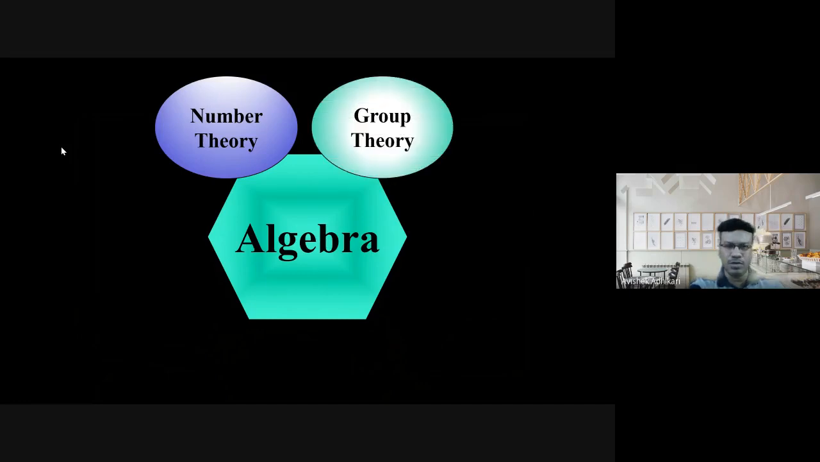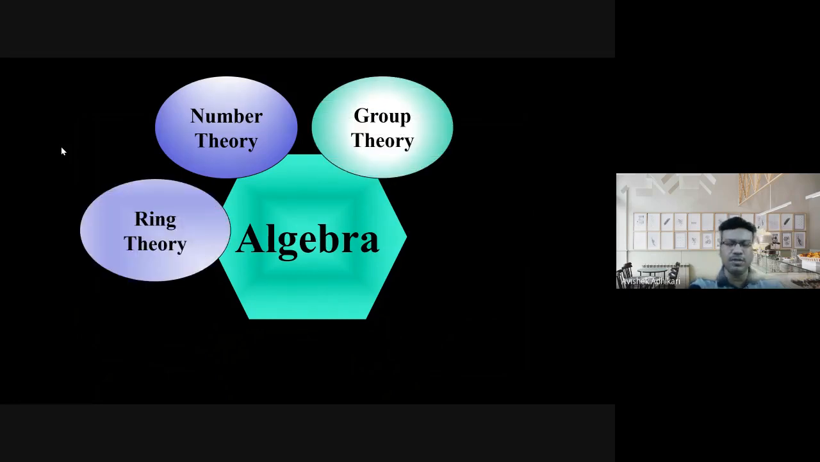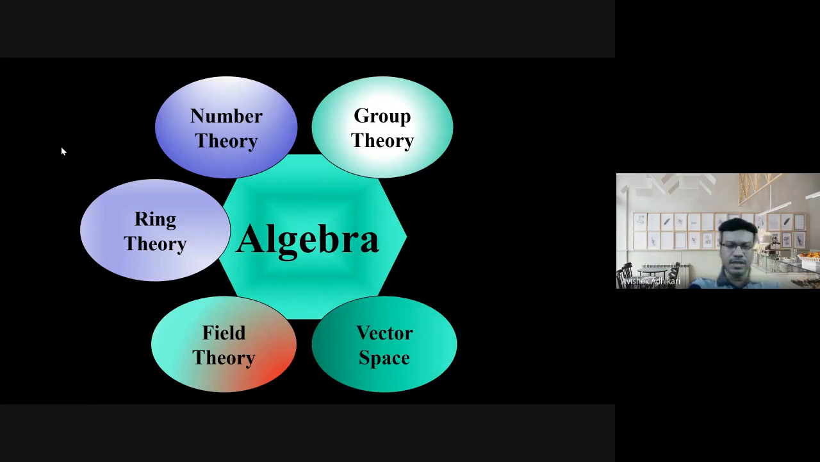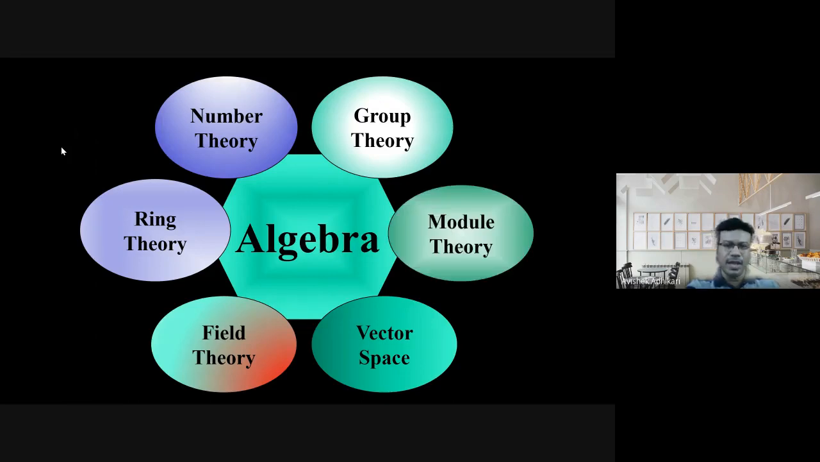Group theory is already there in your syllabus. Ring theory will be there. Field theory is there; you might have come across the definition of field. Then in linear algebra, you have also started learning about vector spaces, and module theory is a generalization of vector spaces. So all these things are there, broadly speaking, in algebra in a bigger sense.